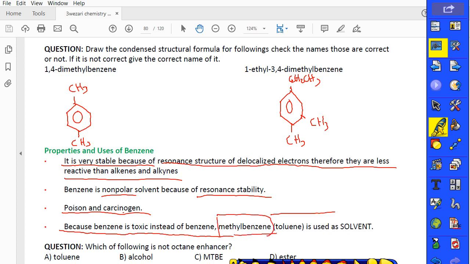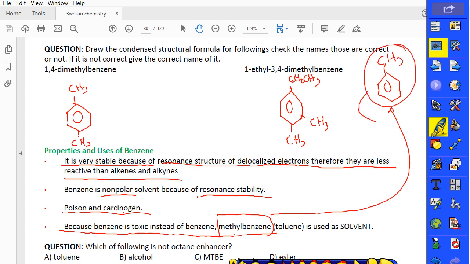Methyl benzene is what? You know, guys? Let me draw here for you. 1, 2, 3, 4, 5, 6, methyl. In chemistry, we call this substance toluene. Do you remember toluene? Benzene and toluene are also nonpolar solvents. In chapter 2 we also learned toluene. In the exam, if they ask you what toluene is, you can show this structure. Methyl benzene is called toluene.